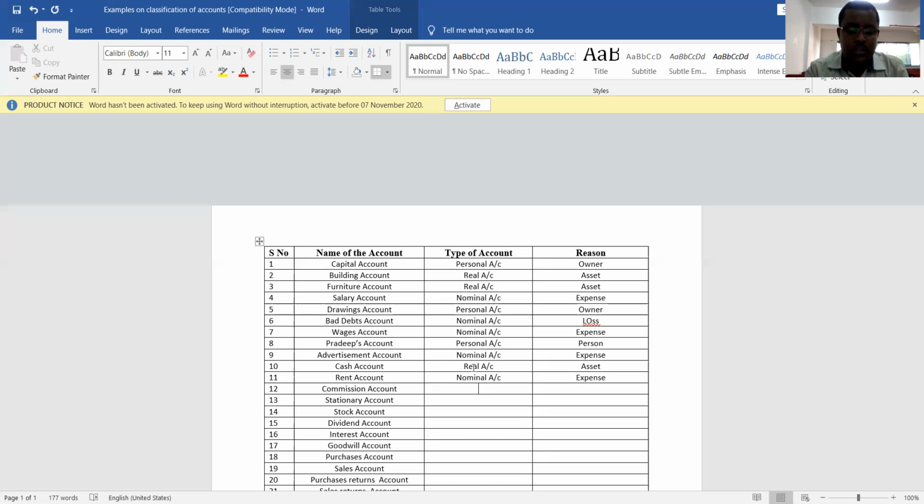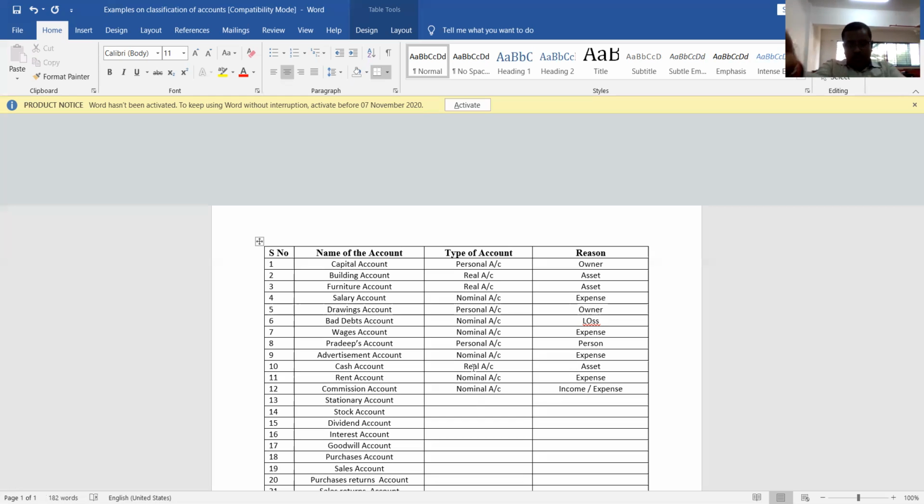Now next one is commission account. Commission is also a nominal account. Why is it a nominal account? It is a nominal account because it may be income or it may be expense to business. It is income if it is commission received. If it is commission paid, then it is expense. That is the reason it is a nominal account. Okay, let us move to next one.